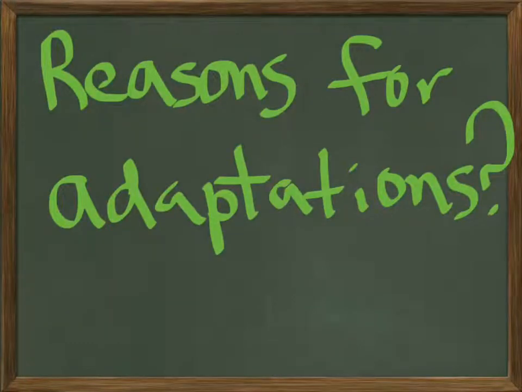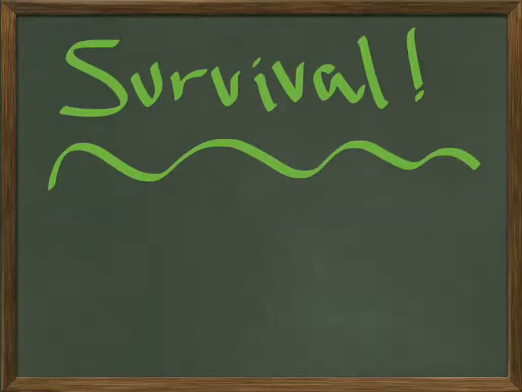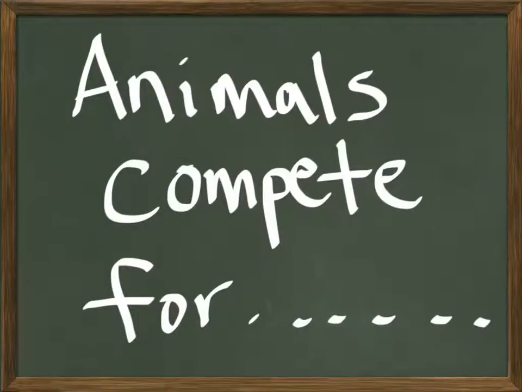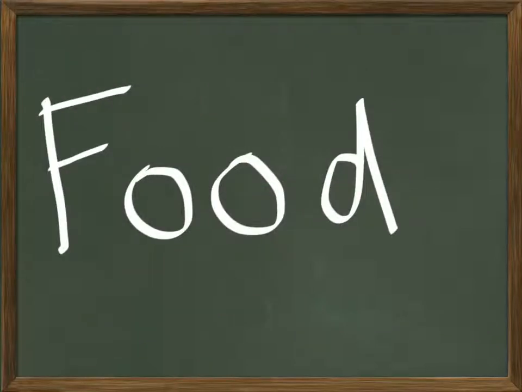Again, reasons for adaptations, survival. Remember, plants and animals can't go to the store to get what they need to survive, okay? It's highly competitive out there in the animal world, okay? Animals compete for a variety of things. They compete for food.